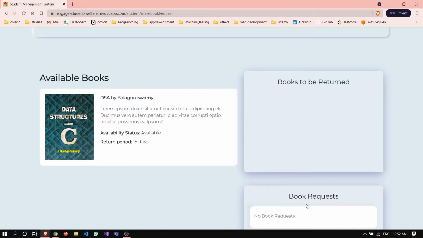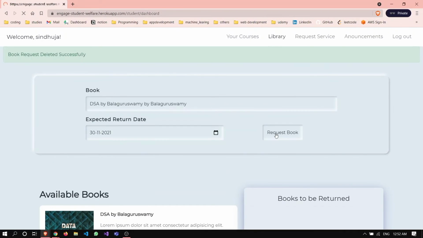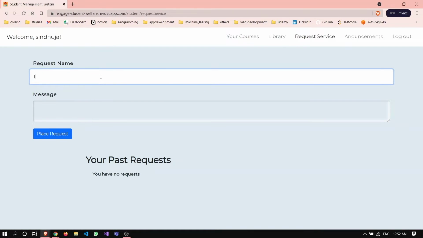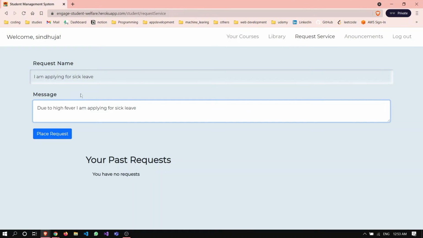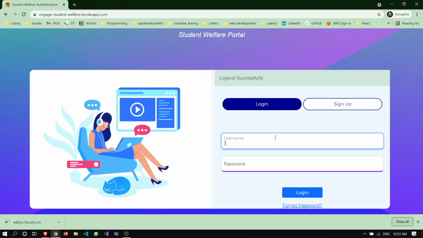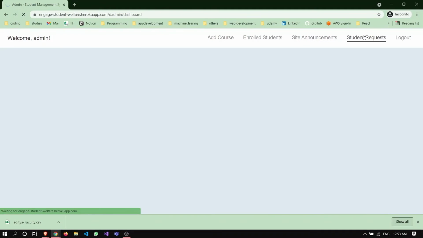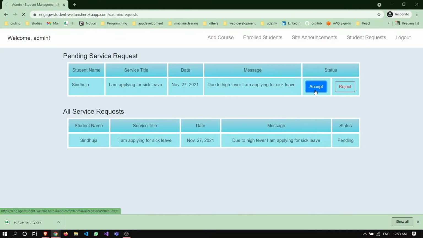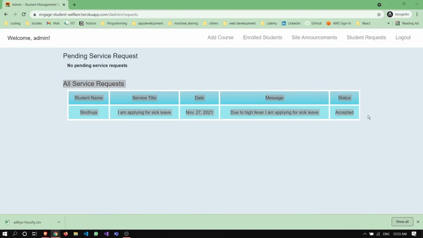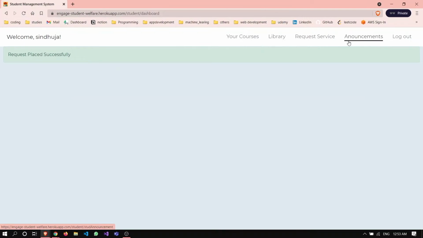There is no request which was made. Let us make it again. We can ask for services from the academics, like I want a certificate. On successfully placing the request, admin can see the request made by the student, and he can accept or reject it. After accepting or rejecting, we can also save all the requests received from the students. And as we discussed earlier, student announcements will be there.